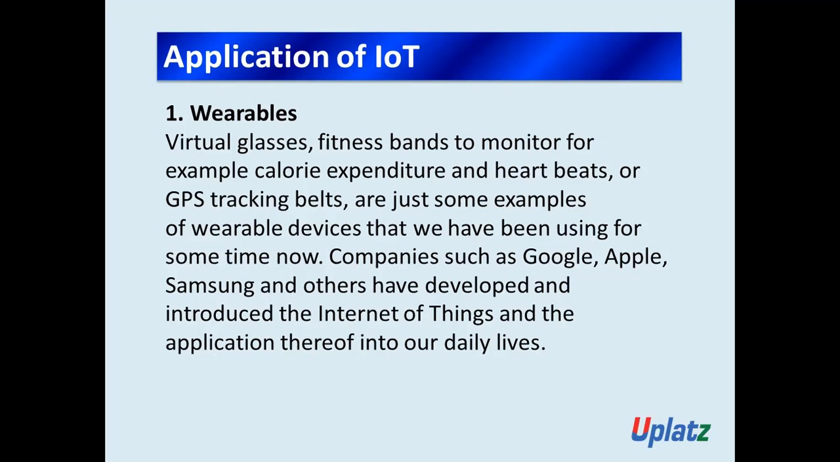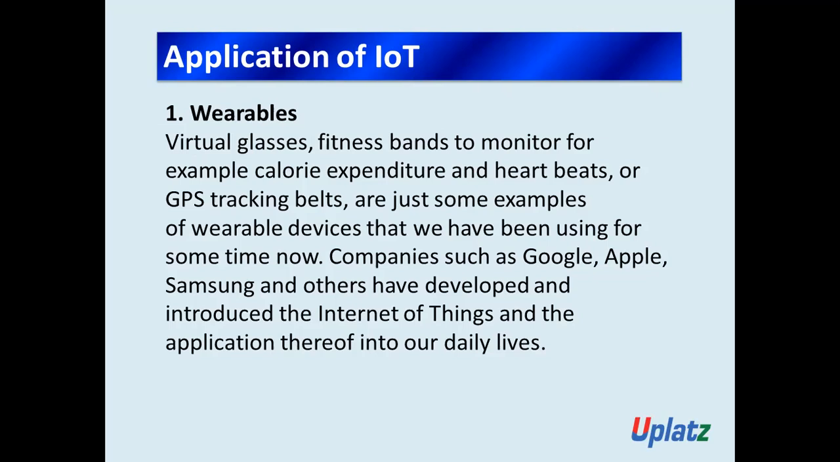Okay, I hope you know that fitness bands, which we use to monitor calorie expenditure and heartbeats, GPS tracking belts, all these are examples of wearable devices that we have been using for some time now. Companies such as Google, Apple, and Samsung and others have developed and introduced the Internet of Things and the application thereof into our daily lives. Yes, so the first application of IoT is wearables.